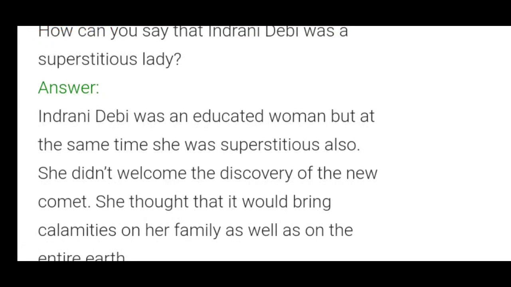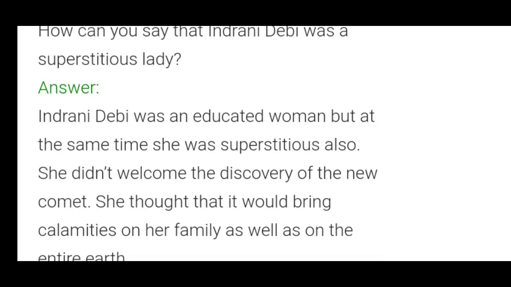Question number 5. How can you say that Indrani Devi was a superstitious lady? Answer. Indrani Devi was an educated woman, but at the same time, she was superstitious also. She didn't welcome the discovery of the new comet. She thought that it would bring calamities on her family as well as on the entire earth.